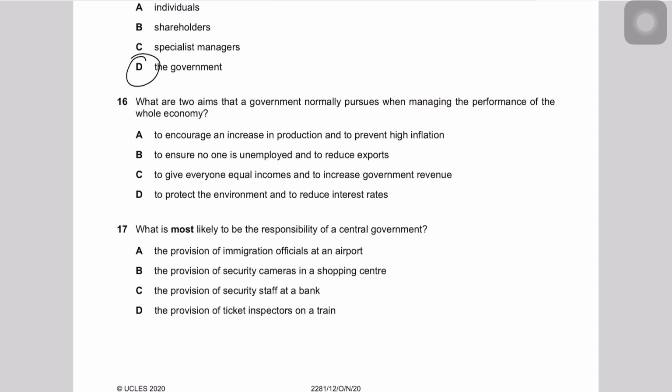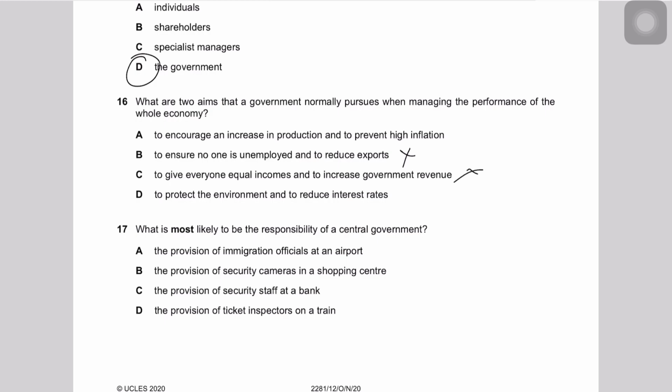To ensure no one is unemployed and to reduce exports. No, this is not. Although we want to make sure that no one is unemployed, we don't want to reduce exports, so you cancel this. To give everyone equal incomes and to increase government revenue. Yes, we do want an equal distribution of income, but increasing government revenue is not the macroeconomic aim. It is one of the ways of ensuring that the aims are met, because the more revenue we have, the less budget deficit we would have, and definitely the more government spending we can do, hence more aggregate demand and more GDP. So this is also wrong.